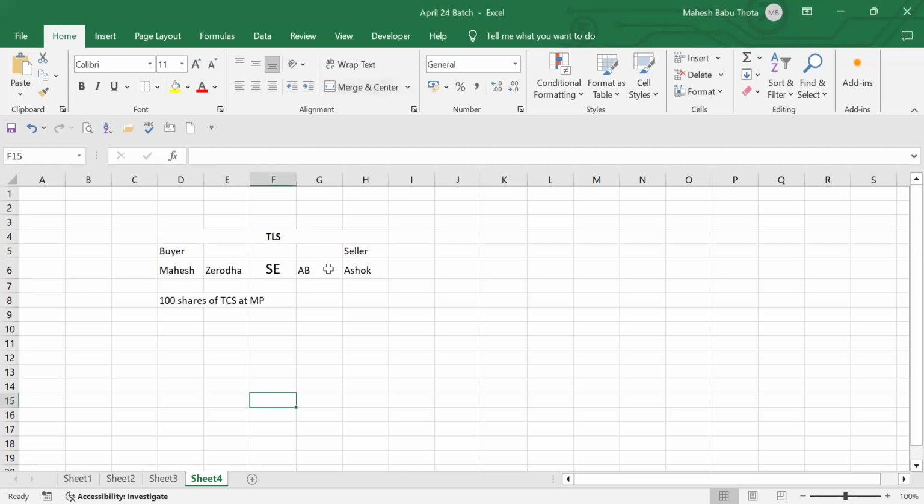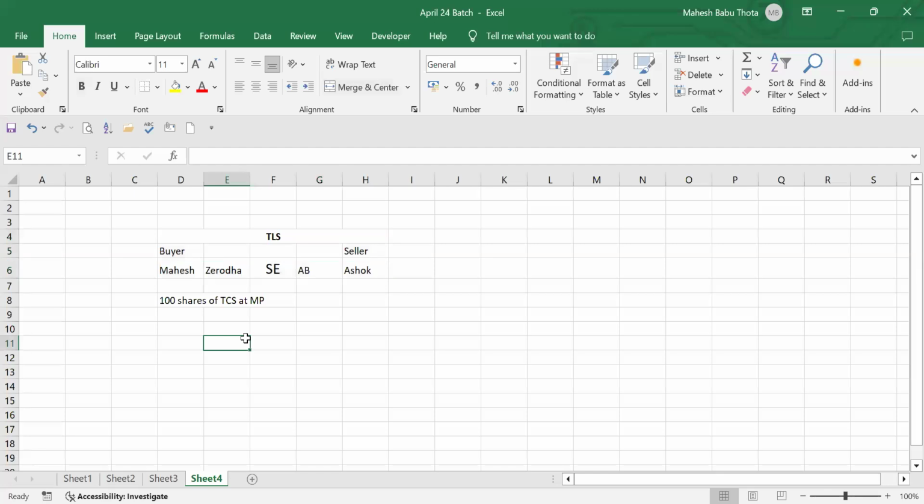Even before that, you tell me how much time it will take to complete this entire transaction, like to transfer money from one account to another account, and also to receive the shares from the seller account to the buyer account. How much time will it take? Seller account and buyer account, shares only, immediately it will be done.